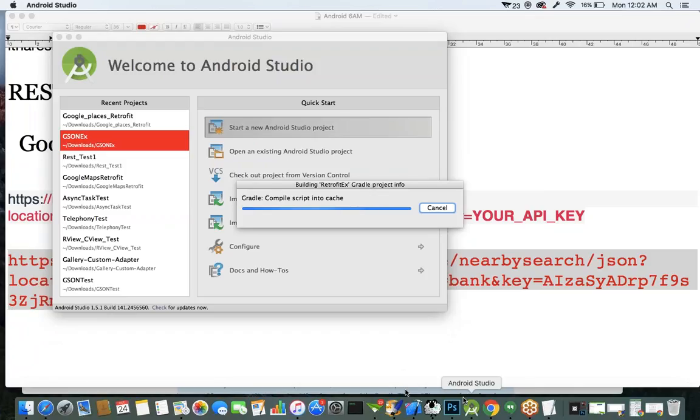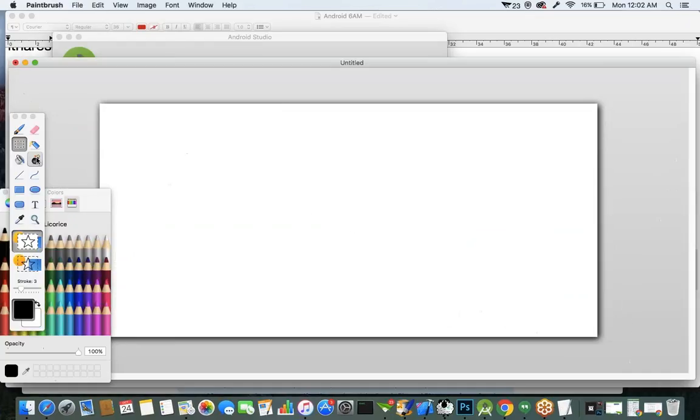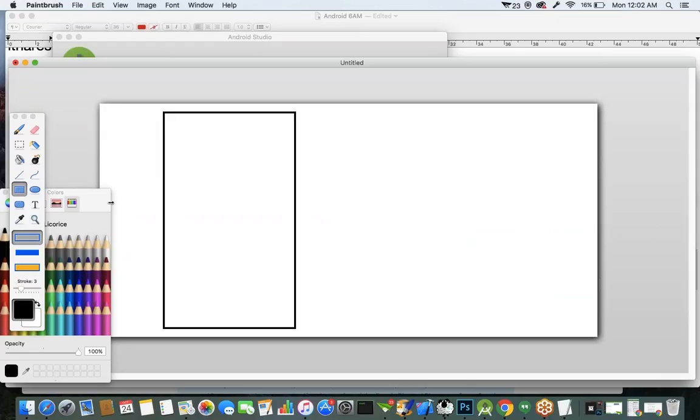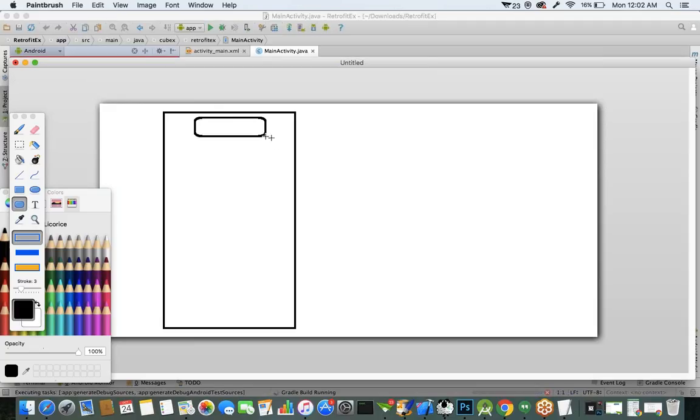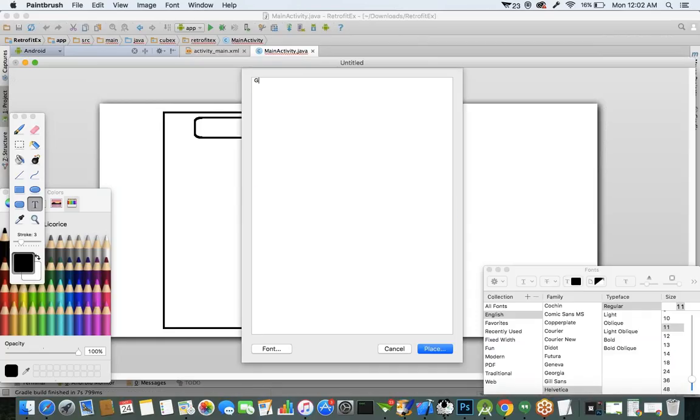I'll tell you what exactly my requirement is. In my application, I'll create a button, for example, a Get Places button. I'll create a button called Get Places.